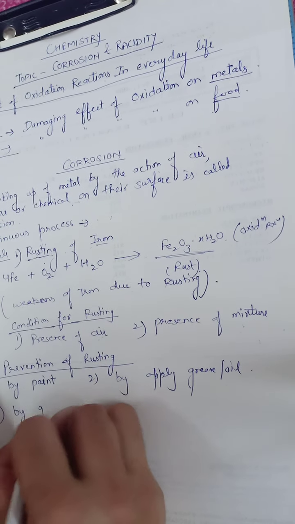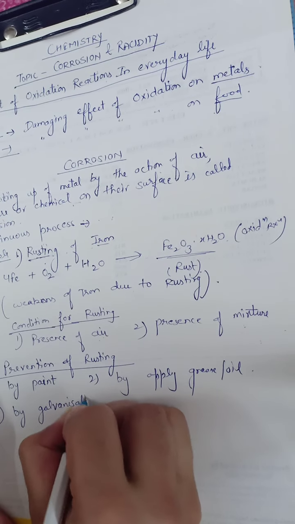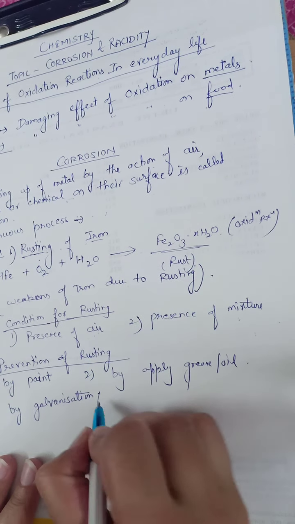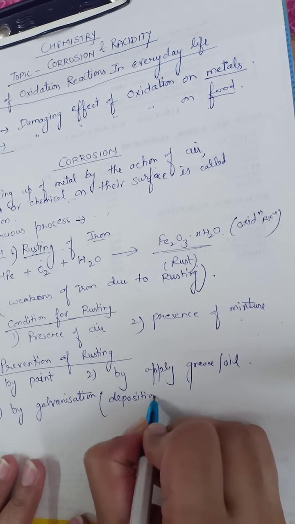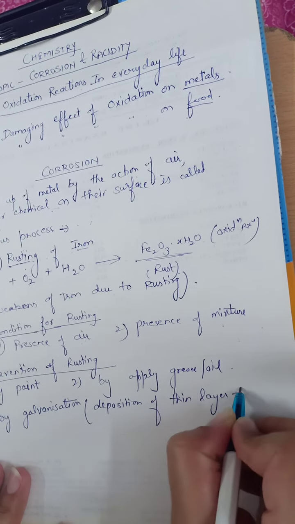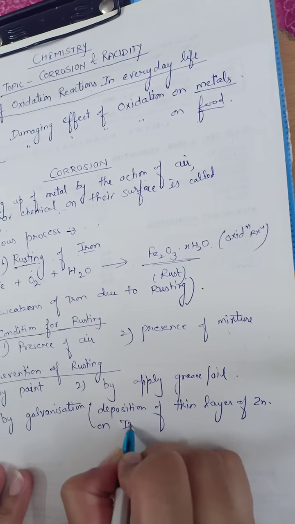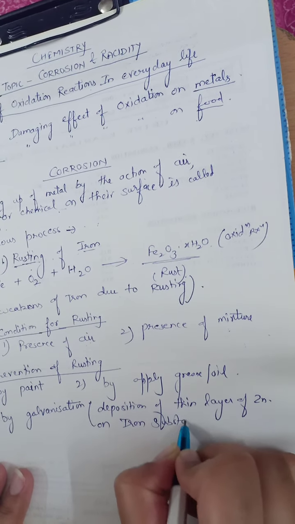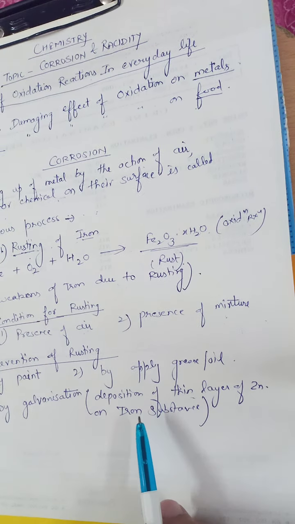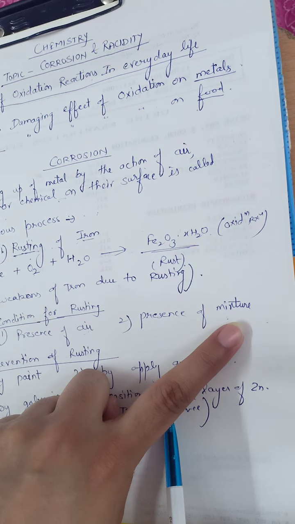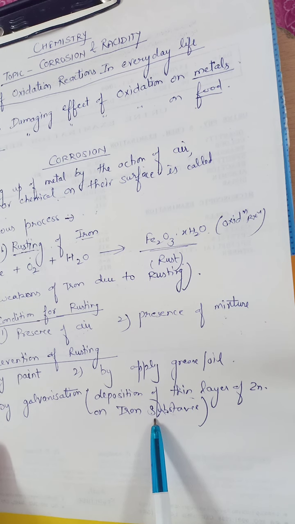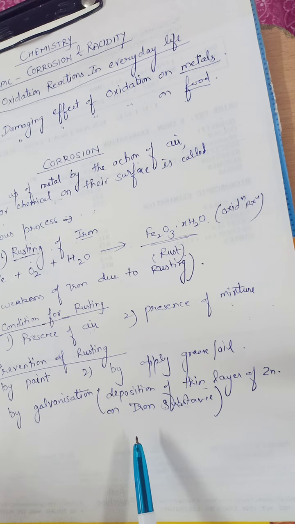Third process is by galvanization. First you must know about the process of galvanization. What is galvanization? Galvanization is deposition of a thin layer of zinc on iron substance. If we do a layering of zinc on the iron substance, then iron does not come in contact with air and moisture and is protected from rusting. Obviously zinc, as compared to iron, protects iron from rusting.